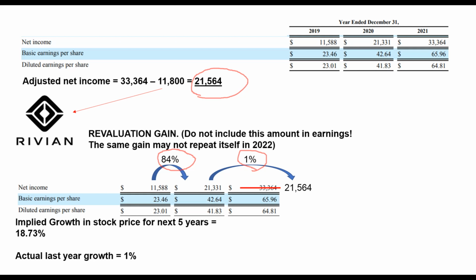It is very risky to assume that Amazon can continue to grow at a rate of 18.73% compounding for the next 5 years. If I intend to earn a profit from the current stock price, the company must grow its profit by more than 18% per year. 18% growth will only justify the current stock price and not give me a profit. To give you more information on what is happening to the company, I have extracted the revenue growth of the company.